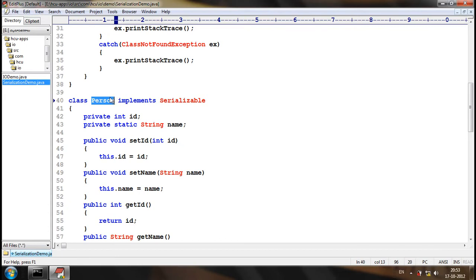The state of the class will not be serialized. The state of the object will be serialized, but not the state of the class. Sorry, static attributes will not be serialized.